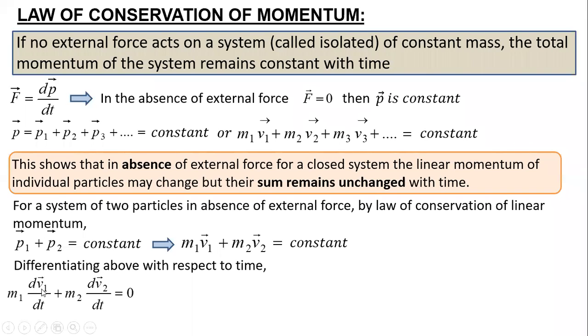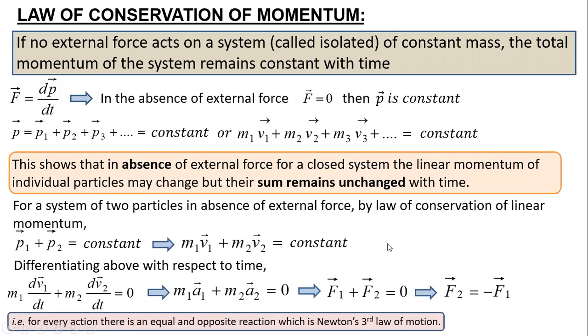The differentiation of velocity is acceleration, so you get m1 a1 plus m2 a2 equals 0. That is nothing but F1 plus F2 equals 0, meaning the force imparted on the first by the second and the force imparted on the second by the first add to 0. Both are equal and opposite, which is nothing but Newton's third law.